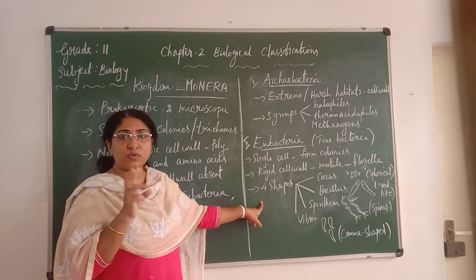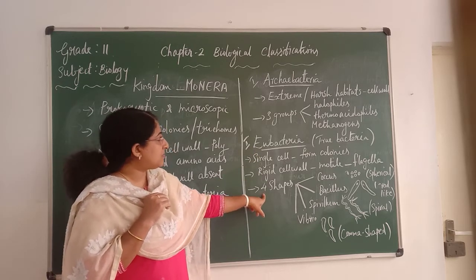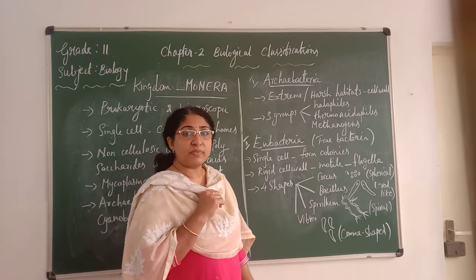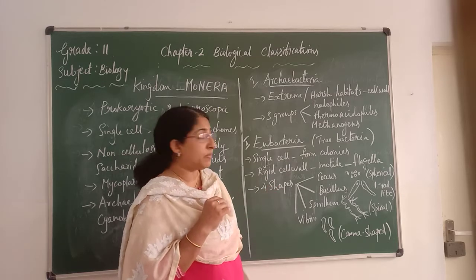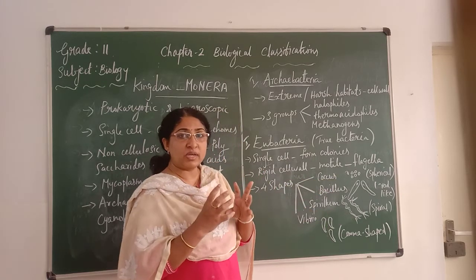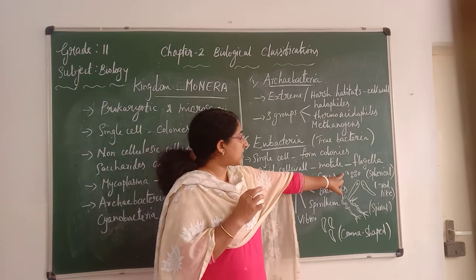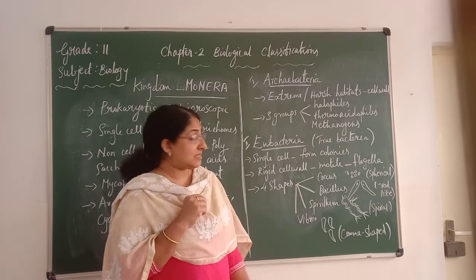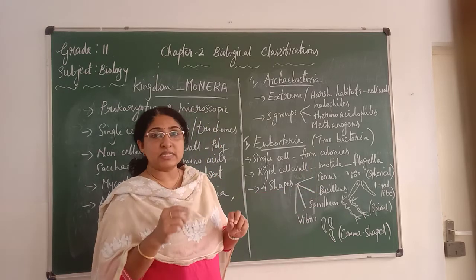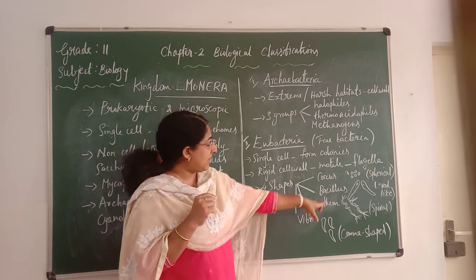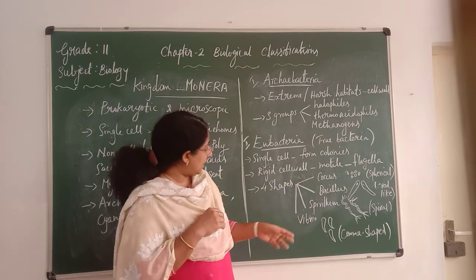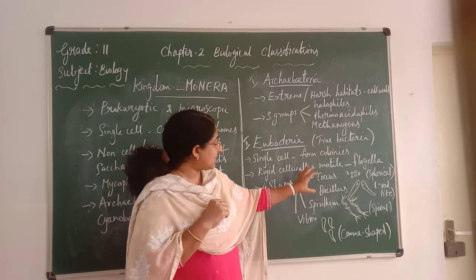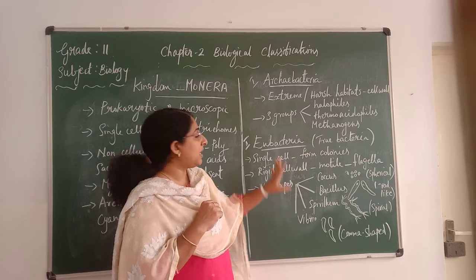Next, there are 4 different shapes of eubacteria: Coccus, Bacillus, Spirillum and Vibrio. How did they get 4 different names based on their shape? They always live in colonies or groups. First is Coccus, which is spherical in shape. Second is Bacillus, which you can see in the diagram is rod-like. Third is Spirillum, which is spiral in shape. The fourth is Vibrio, which is comma shaped. So these are the 4 different shapes of eubacteria.